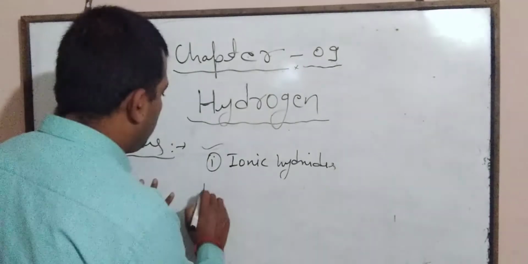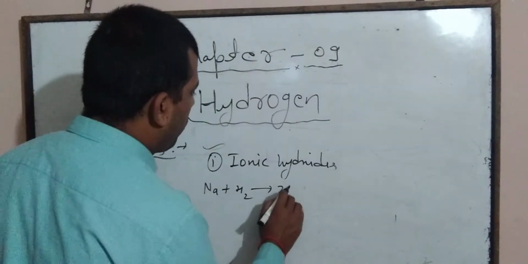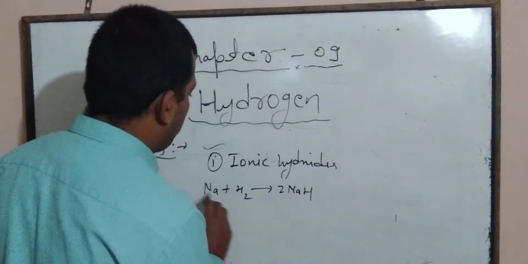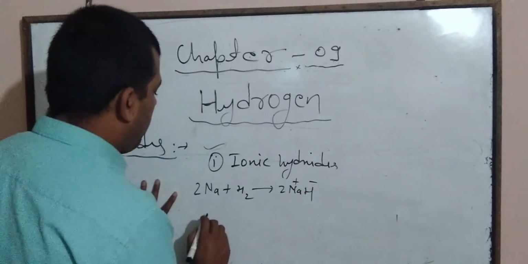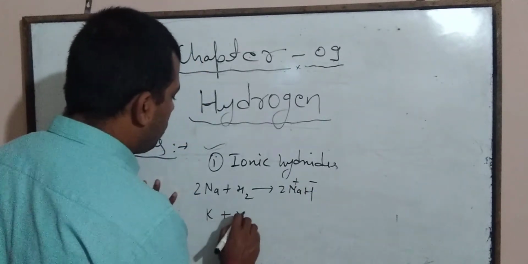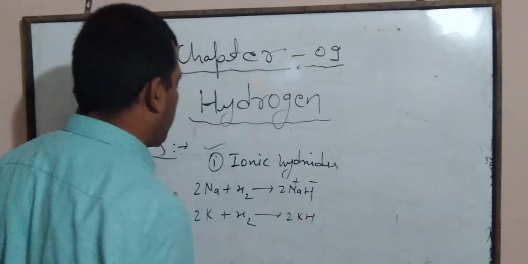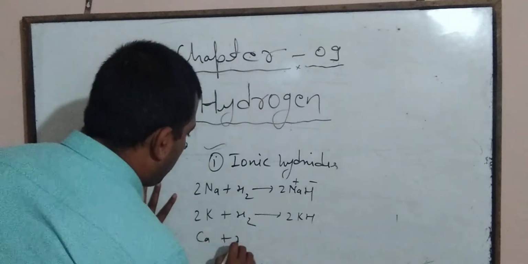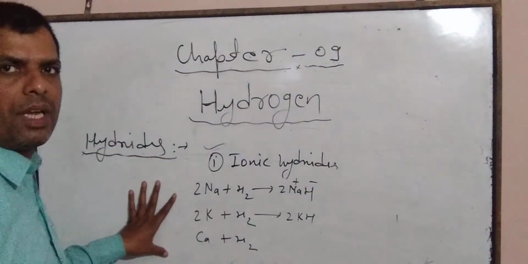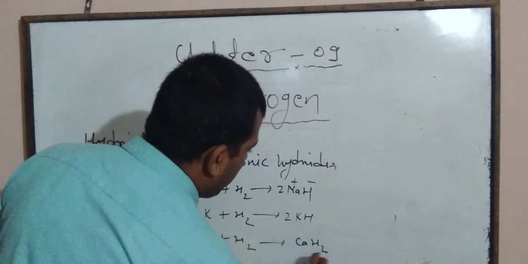Like sodium reacts with hydrogen to form NaH, sodium hydride. Similarly, potassium reacts with hydrogen to form KH, potassium hydride. Calcium reacts with hydrogen to form CaH2, calcium hydride.